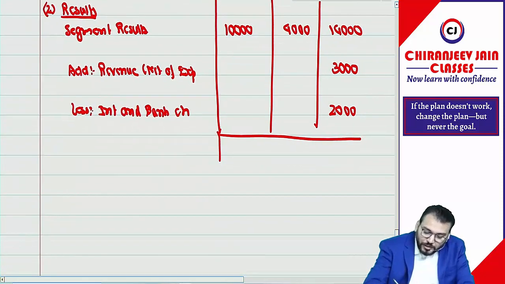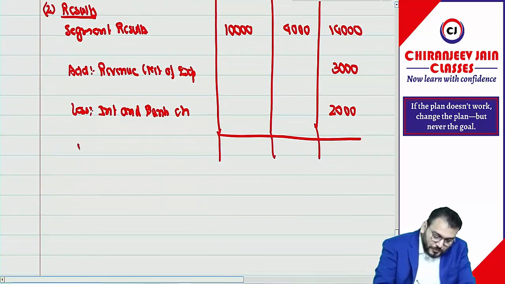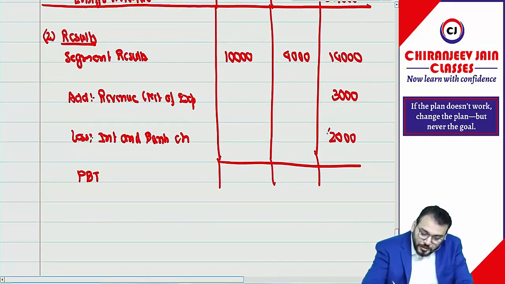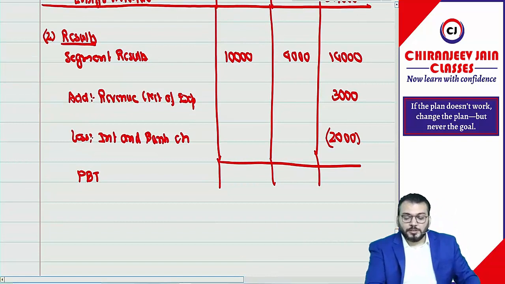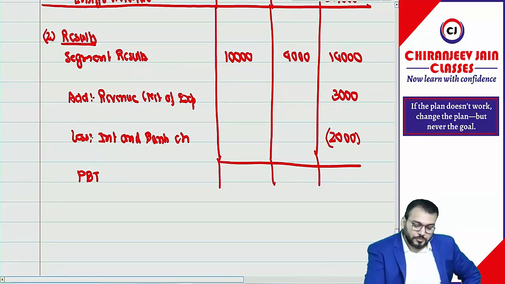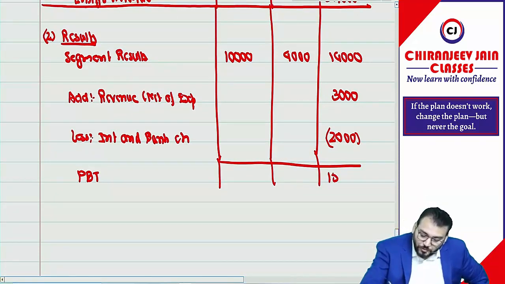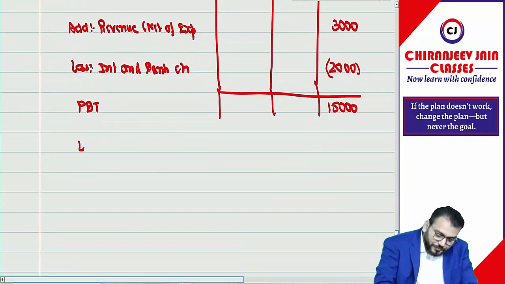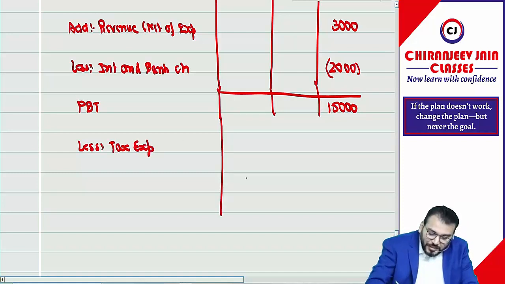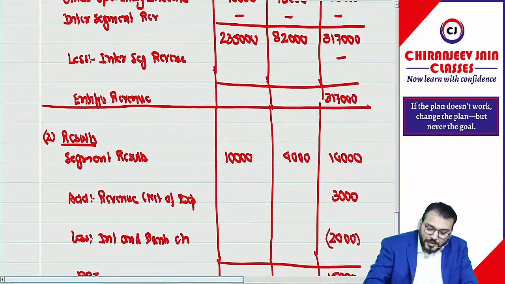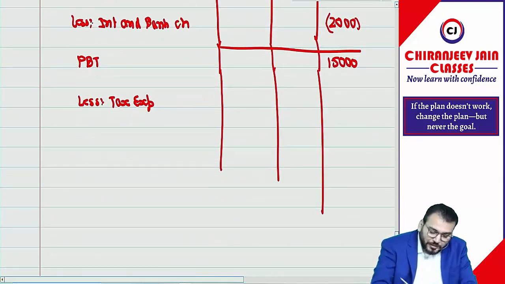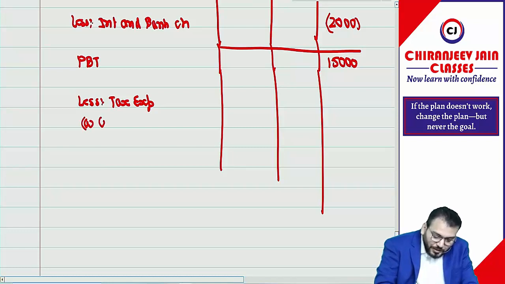So can you give me the profit before tax? So we can calculate profit before tax. How much? It is 17 minus 2, 15,000. Okay, sir. Then from this we deduct what? Less tax expenses. Tax expense, they have given current tax as well as deferred tax. So we write down separately only. So write down current tax.